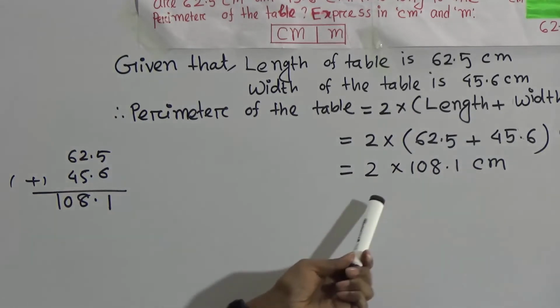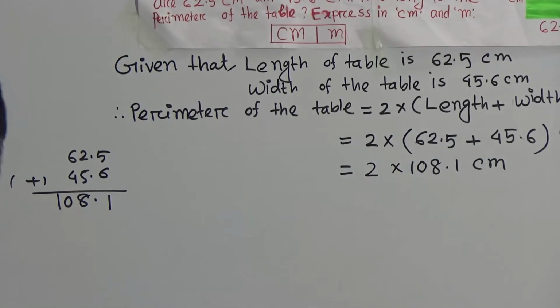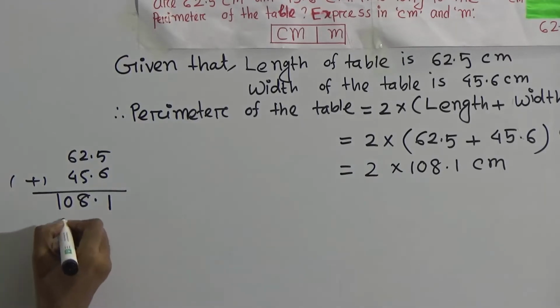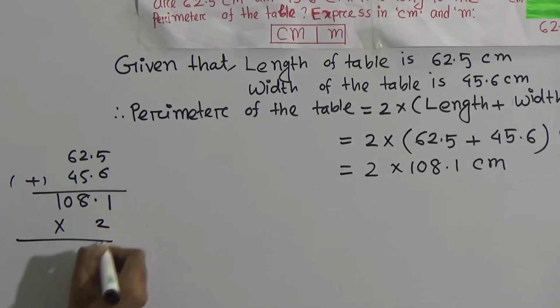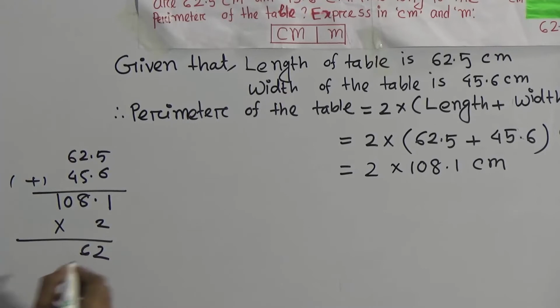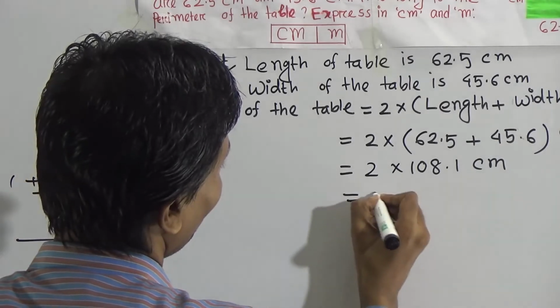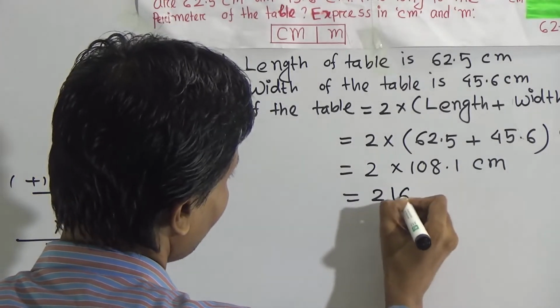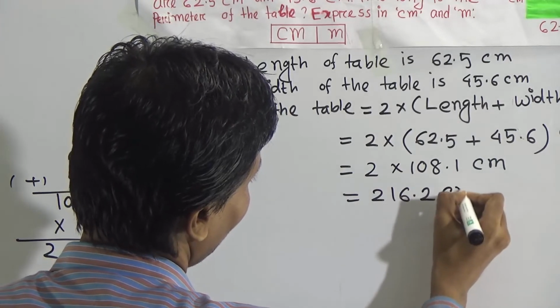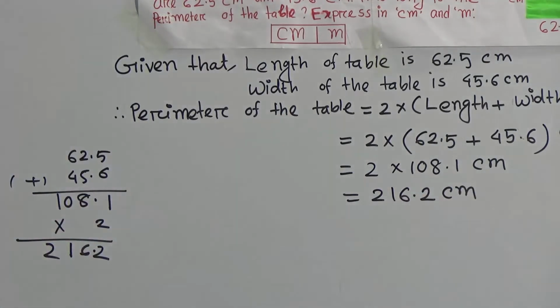108.1, and this is multiplication by 2. You know the multiplication, I have taught you. Now you multiply this by 2. Look, 1 twos are 2, 8 twos are 16. You put 6 and you carry 1. 0 twos are 0 plus 1, 1. 1 twos are 2. That means we have got 216.2 centimeter. Dear student, after rough, you may cut this.